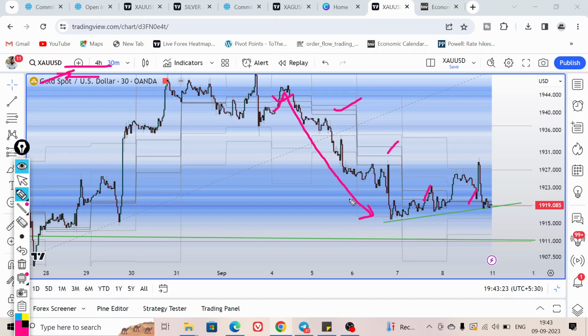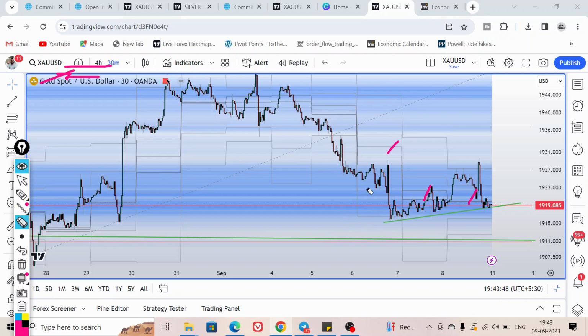So the COT sentiment was bullish, but the price action is still not favorable. But the managed money, the smart player, is bullish on gold as per the latest data, so we can expect the data to play in favor of the bulls.